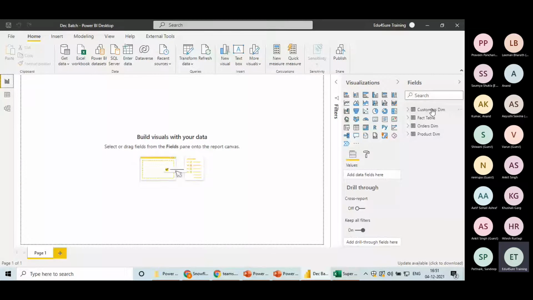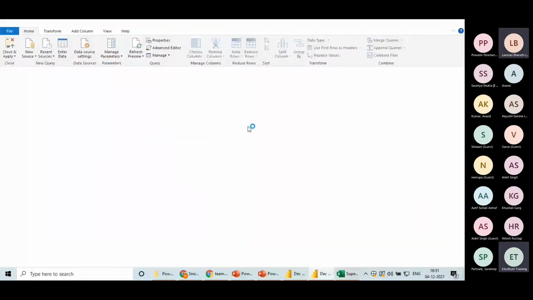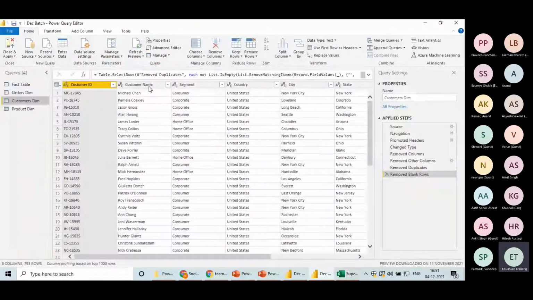So I will go to Power Query editor here. Now, these are the tables. Now you can see that we can create duplicate tables as well. We can use some basic options that are here. So how many options we have here? So in the file, we have options like these.